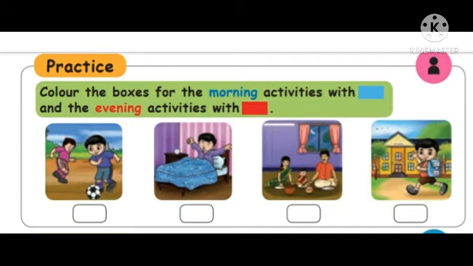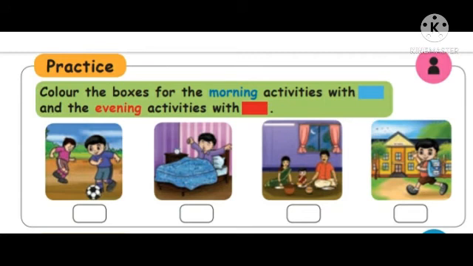Get up from the bed. In the morning he gets up from the bed. Muhil gets up from the bed. That is what color? Blue color. You have to color it in the box. Then eating dinner with parents. That is night, evening, so you color it red. Going to school. In the morning he is going to school. Color it blue. So that is morning. Red, blue, red, blue.